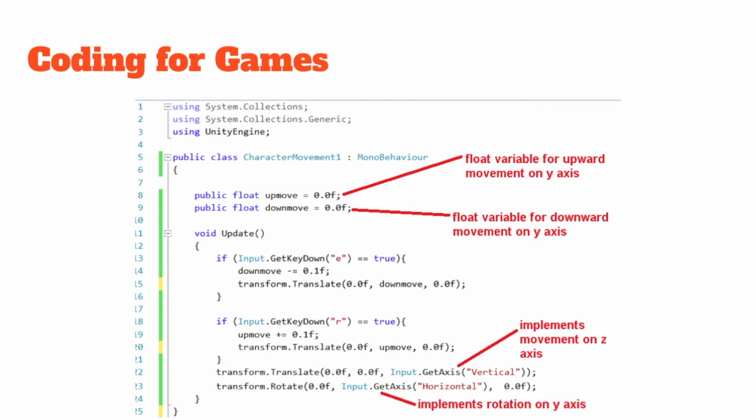Whereas coding for games is slightly different. You are coding things like how the player moves, how to shoot projectiles, and other behaviours like the health and pickups inside the game itself. There's a lot of tutorials online about C# in particular, and so I'm not necessarily going to go through all of this code, but it's worth mentioning if statements.